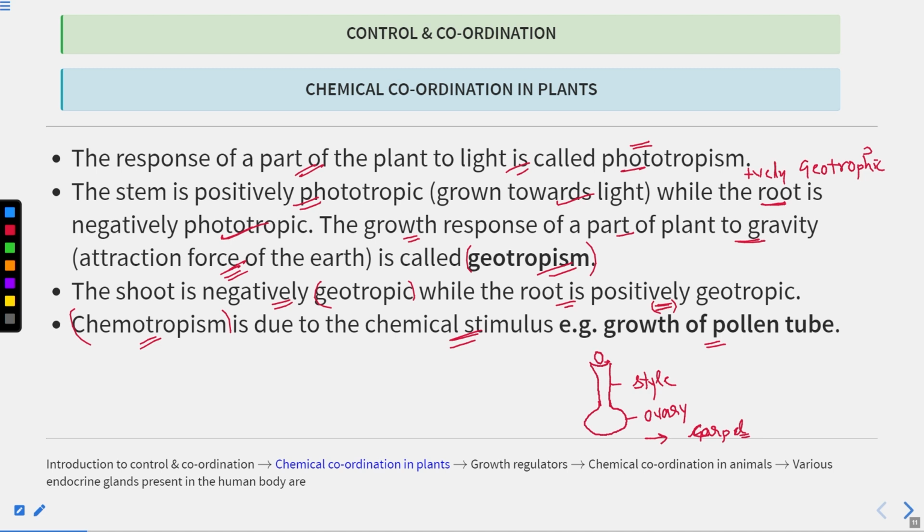Here this is the stigma. Stigma is the receptive region, meaning it receives the pollen. Now there are some chemicals released at the stigma. These chemicals are recognized by the pollen, and if it is compatible, then the pollen tube is formed from this pollen. The growth of the pollen tube is known as a chemotropic process. It is because of the chemicals present in the stigma.